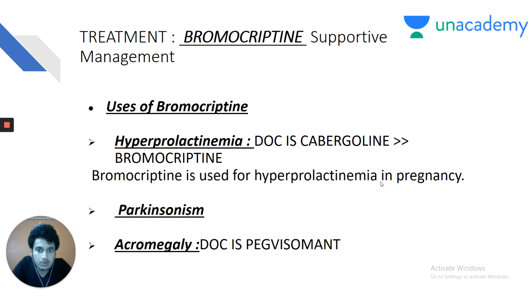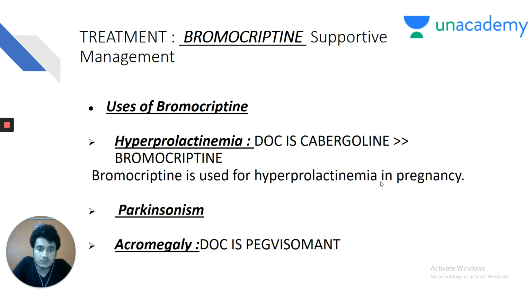That is hyperprolactinemia. The first indication, drug of choice for hyperprolactinemia is cabergoline, more commonly than bromocriptine. Bromocriptine is used for hyperprolactinemia in pregnancy or when pregnancy is anticipated. But remember, the drug of choice for hyperprolactinemia is cabergoline, which is also a prolactin inhibiting factor. Bromocriptine is used for Parkinsonism because in Parkinsonism there is loss of dopaminergic neurons in substantia nigra. So you need a dopamine agonist to raise the dopamine levels.